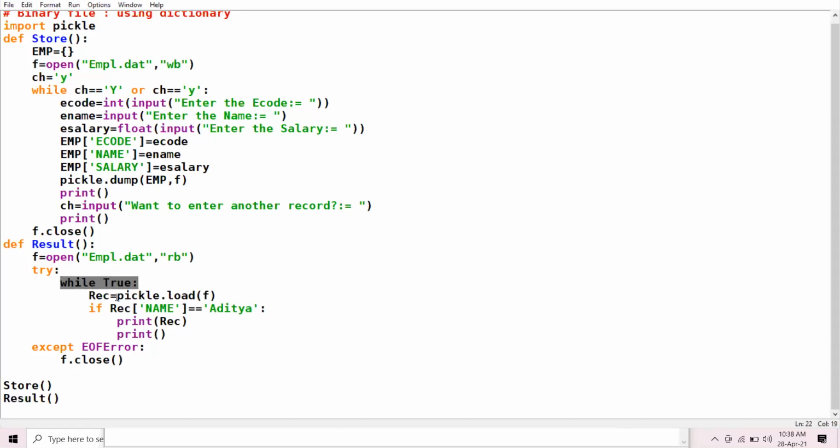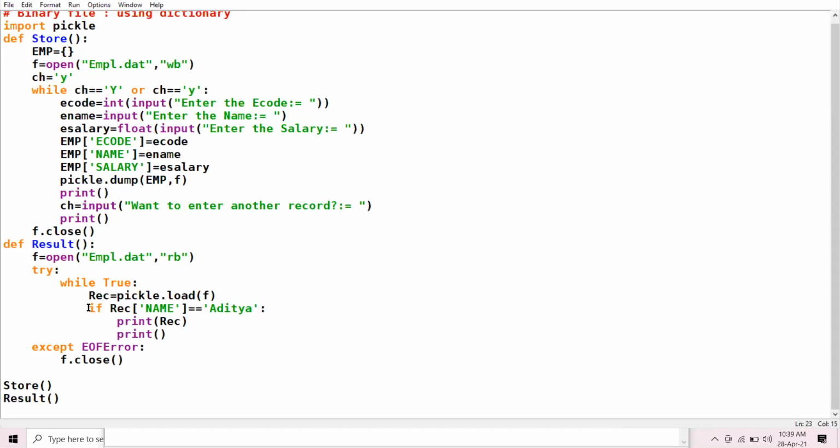Now, how to read the records? We use load function. Clear? And pass the file handle as parameter to this function. And all the records are transferred to the variable REC. REC here represents the name of dictionary.